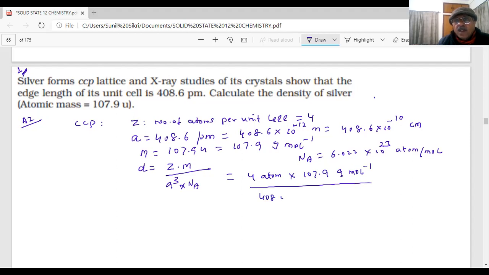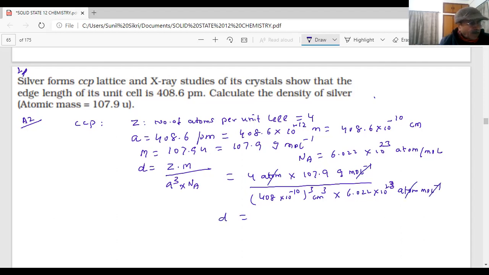408.6 into 10 to the power minus 8 centimeter, whole cube, into 6.022 into 10 power 23 atoms per mole. What value is coming, students?